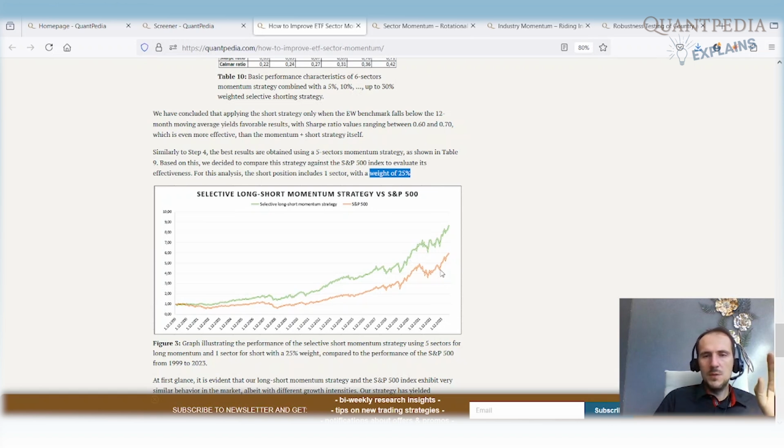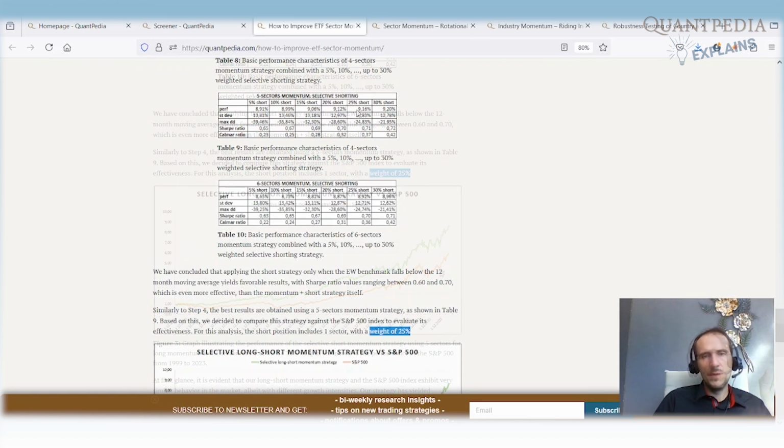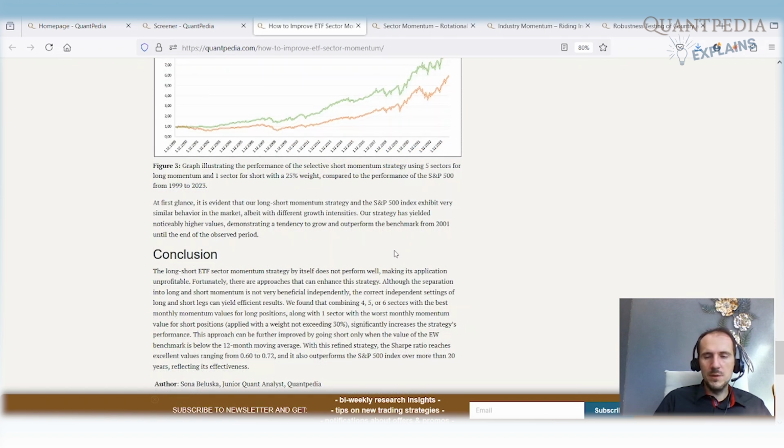As we can see, we easily outperform the S&P 500, so we have higher performance, lower standard deviation, significantly lower maximal drawdown, significantly higher Sharpe ratio, significantly higher Calmar ratio. So I would say that our task is completed. We were able to significantly improve the ETF sector momentum. You do not need to short 100% of the portfolio. You can short selectively.